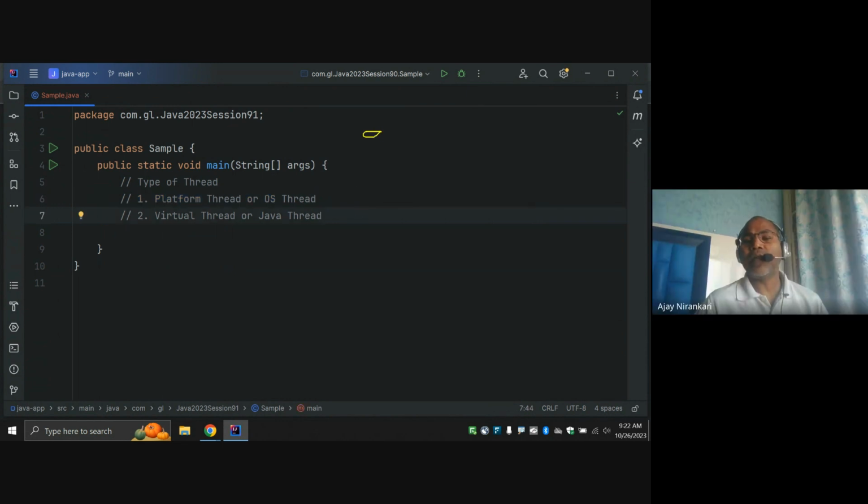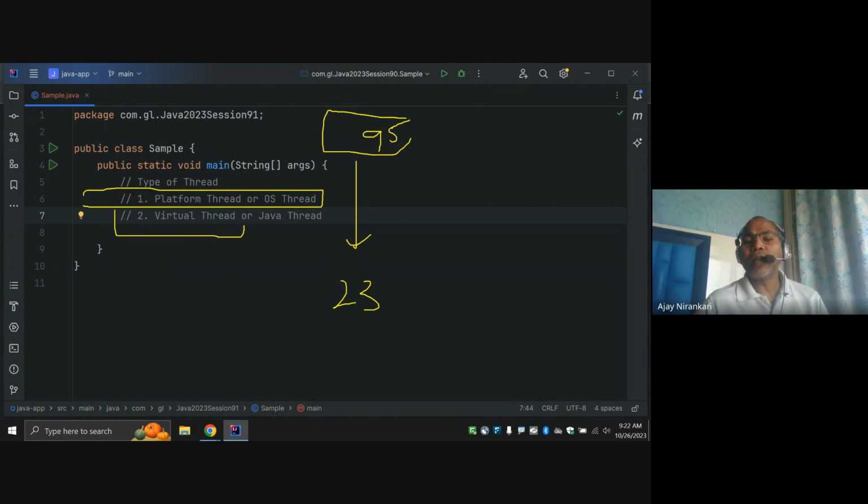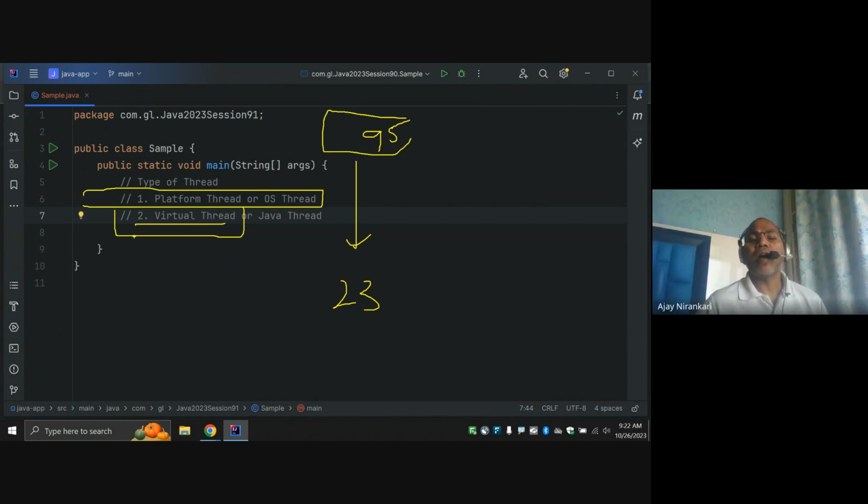Java started in '92, '95, and till now you are at Java 23, right? All the things we are doing use OS threads or platform threads. Now, what new thing are we going to add in the Java ecosystem? The virtual thread. These virtual thread concepts were not implemented by the Java language in one or two days. You can say for the last 3 to 5 years, they have been thinking about how to implement this virtual thread concept.